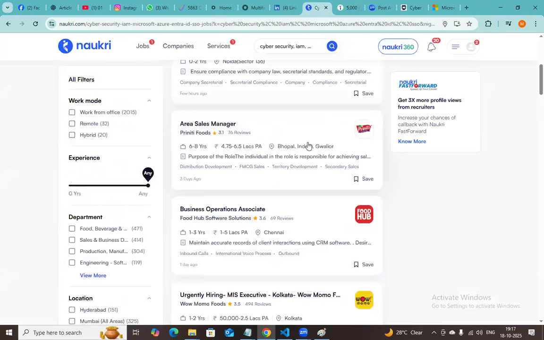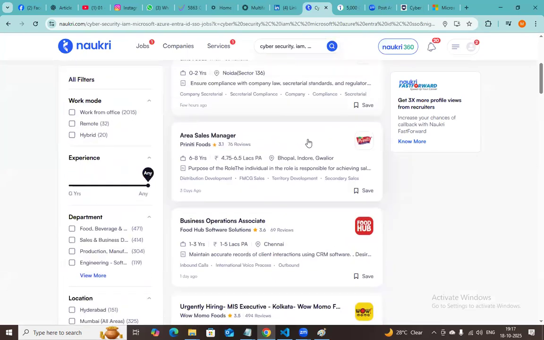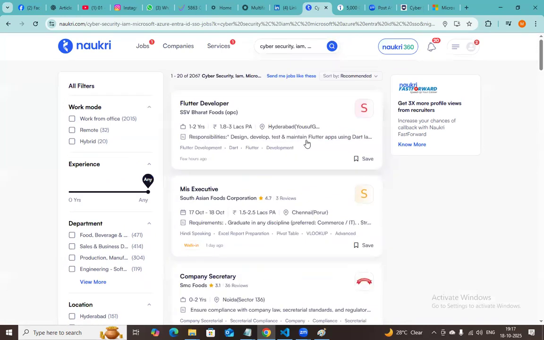But one more thing, in all IAM tools there is no coding part. Only you need to understand the integration part. If you properly understand the integration part, you can do anything. How to create the users, how to create the groups, how to hit the Active Directory, how to authenticate, how to authorize, and how to grant the permissions. All these things we need to understand.